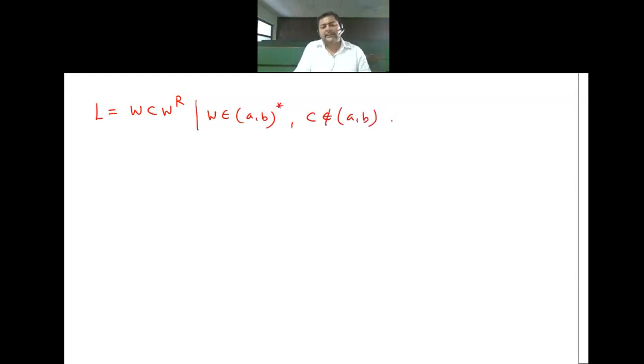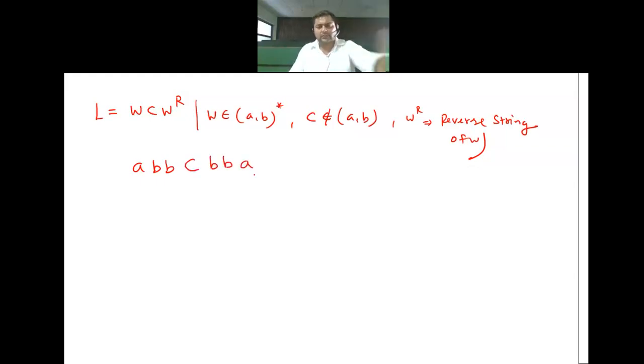And W reverse represents what? Reverse string of W. Got it? We have to design a PDA for this. So what kind of string can we have? Consider any string as W. For example, let's say W is A double B, then we have C, and then we have double B A. Obviously, W reverse is not free to come, right? W can be any string. W reverse cannot be any string. W reverse is entirely dependent on W. Everybody is clear for this?